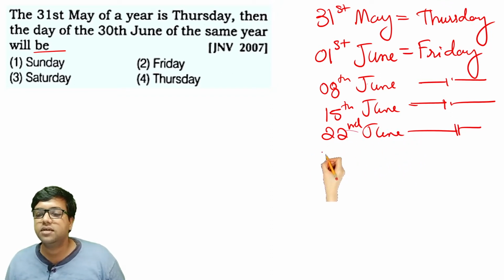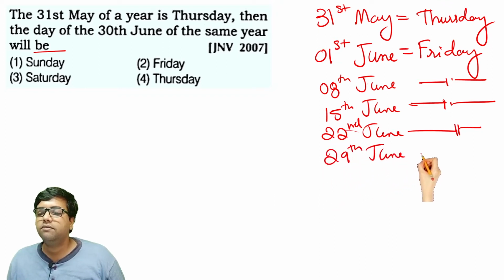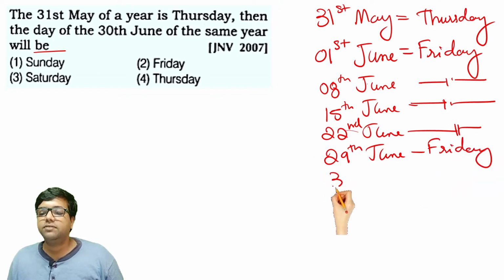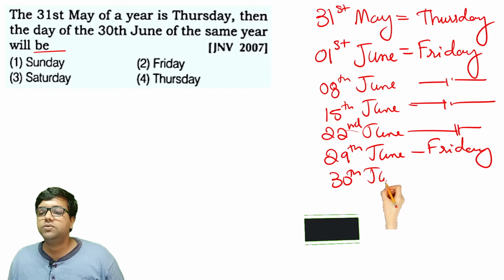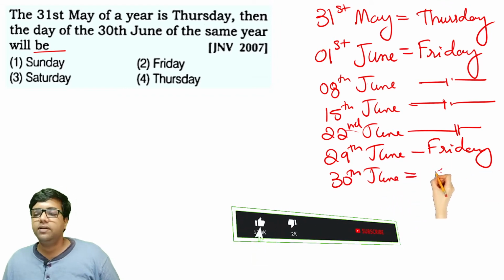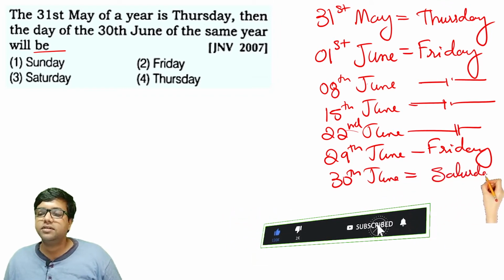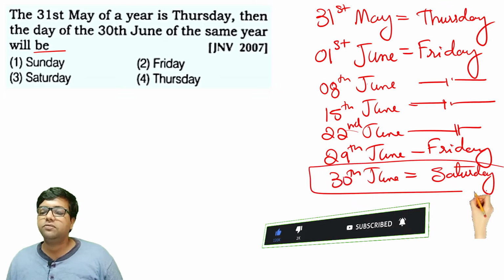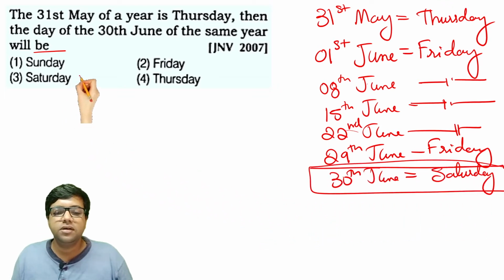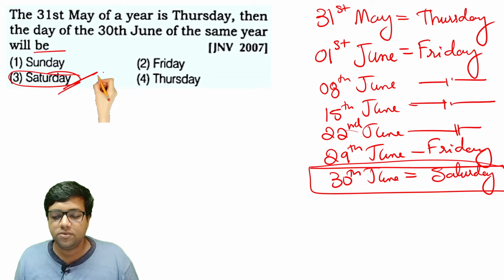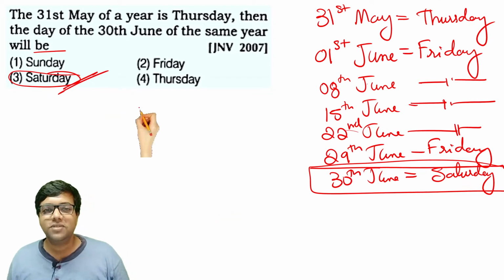After 22nd, 22 plus 7, 29th of June will again be a Friday. So after 29th, we have 30th of June. You will have it as Saturday. Therefore, 30th of June is Saturday. So option 3 is the right answer for this question.